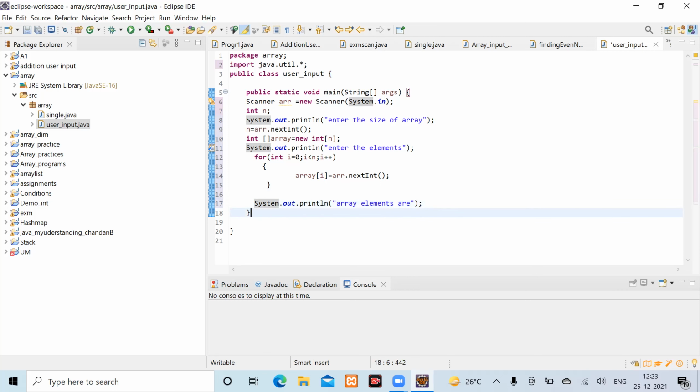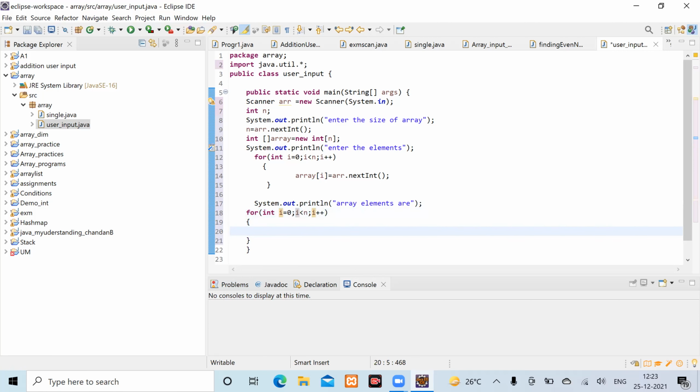Take that System.out.print before. After line 17, you have to take another for loop. Read the statement, what is written. Array elements are. So obviously you are going to take the for loop below, right? Okay. Now the for loop will remain as it is. And inside the curly brace, you write the for loop as it is. Now, yeah.